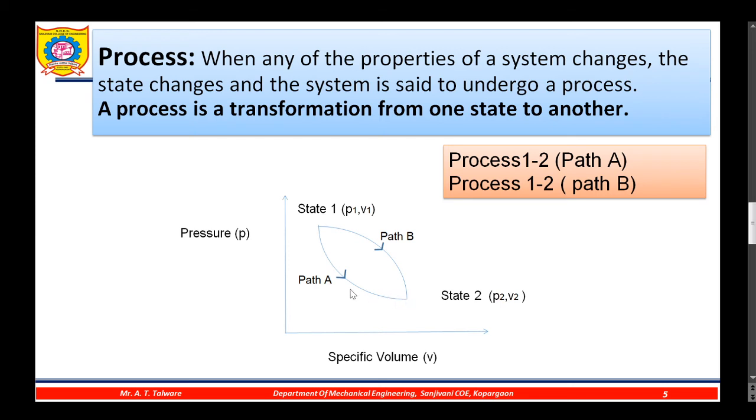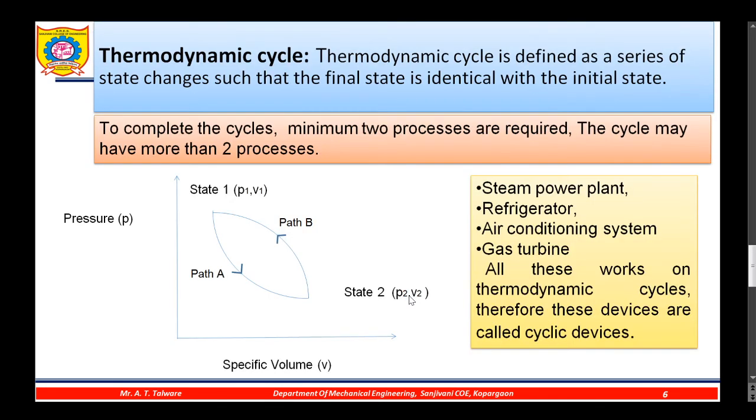The process may follow this path or it may follow this path. Process 1 to 2 via path A or process 1 to 2 via path B. So there are two various paths by which the process can be accomplished.